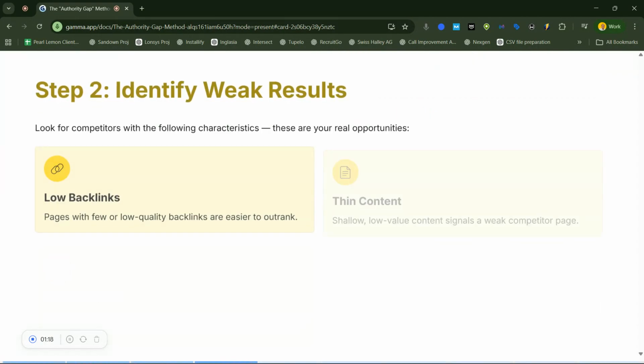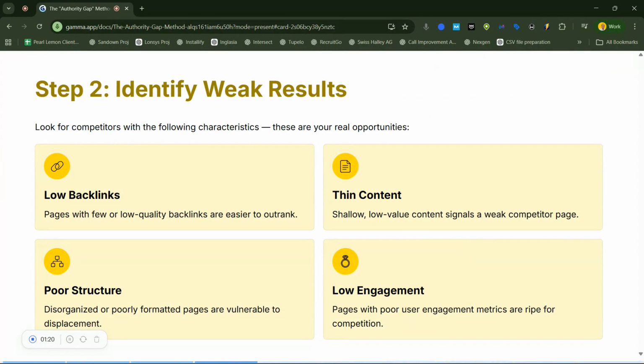Now, what you are looking for is weak results in the SERPs. Not every page with high traffic is strong. You look for pages with few backlinks, thin or outdated content, poor on-page SEO structure, low engagement metrics. Even if a domain is somewhat authoritative, these weak pages create entry points for your site.